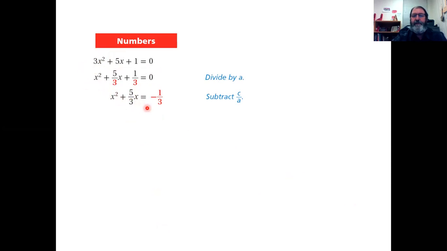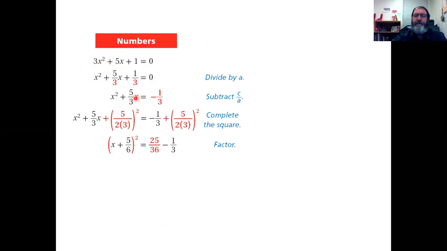I've got the x's on one side and the constant on the other because I subtracted the 1/3 from both sides. Then I take the b value, which is the 5/3, and divide by 2. Dividing by 2, 3 times 2 is 6, I get 5/6. Then I take that number and square it, and I get